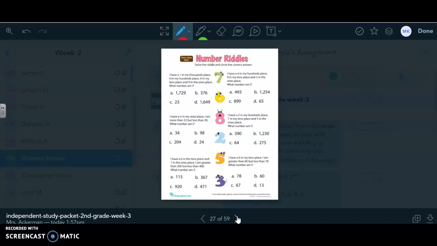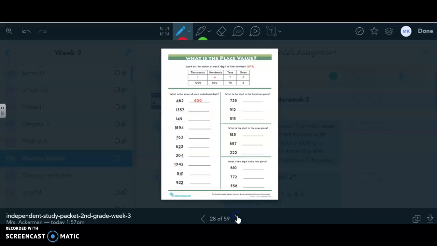For math, you have some number riddles that you are going to do. Just solve the riddle and circle the correct answer. And then also it's another place value paper page. So you are going to do what value for the underlined digit. So they underlined the 4 on the first number, which means that's 400. The 4 is in the hundreds place, so it's 400.